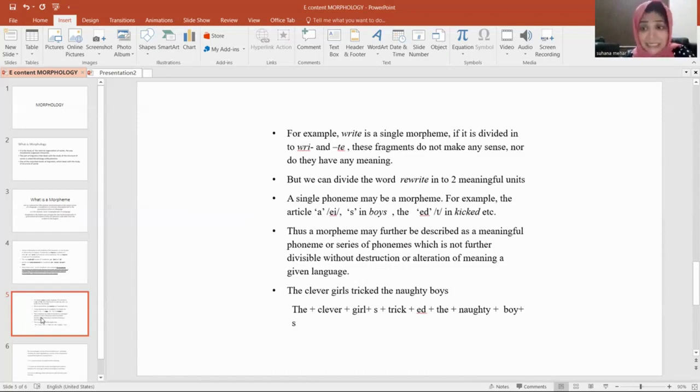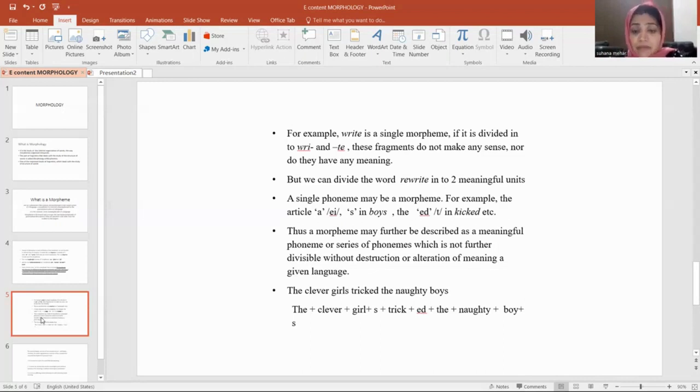So if you are taking the word writing, then it has got two morphemes, write and ing. And what is that ing? Ing is a grammatical morpheme. It has got a grammatical function there. And what does it indicate? It indicates an action that is in progression. So when talking about the term write, it's a single morpheme. You cannot further divide that particular word into two. And another example, rewrite, we discussed. Rewrite can be divided into two meaningful units, re and write.